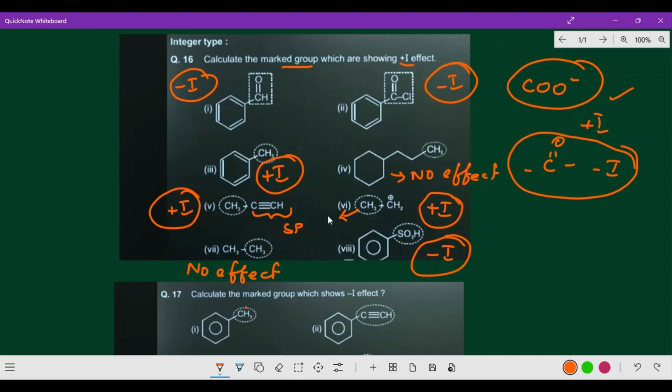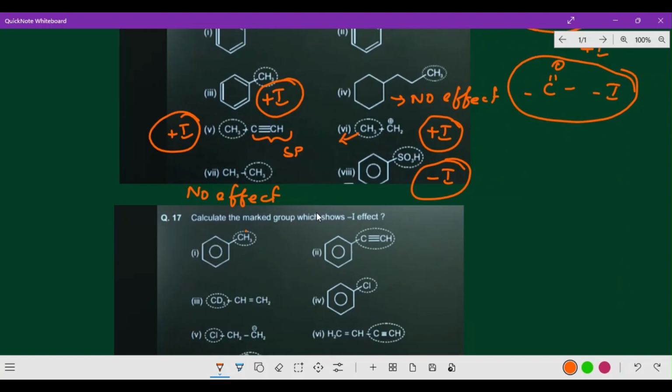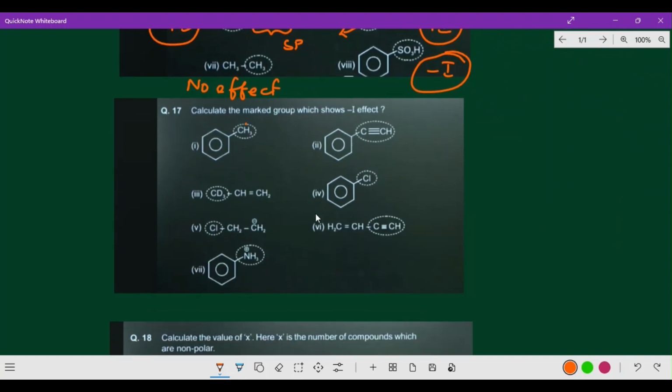Come to know that in that 2, there is no effect only. Yes, of course. You got an idea about these questions. This is like integer type questions. Now next one also integer type questions only.